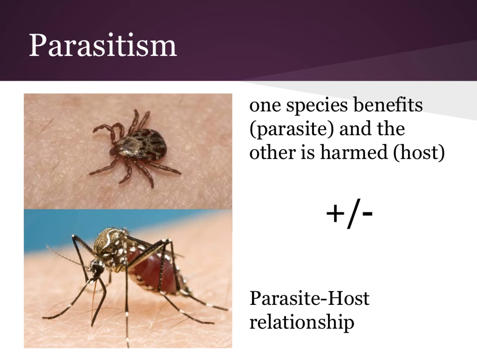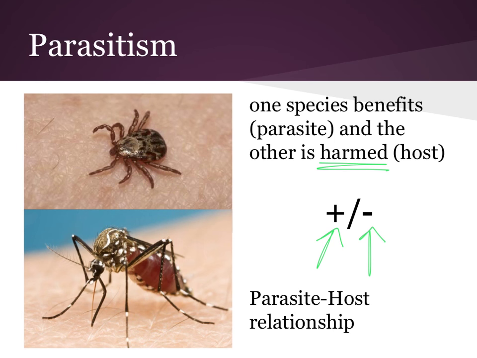Okay, parasitism. So these are what you call all the parasites you think of, little bugs, etc. So one species is going to benefit. That would be the parasite, obviously, because it's getting food from the host. Okay, the host is actually harmed in this relationship. All right, so that's kind of important. This is not one where both are benefiting. This is actually where one is getting a disservice by having that other organism there. So in this case, we have a positive for the parasite and negative for the host. So this is our parasite-host relationship.